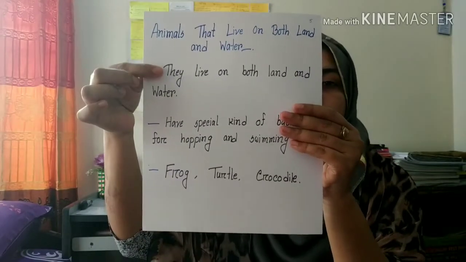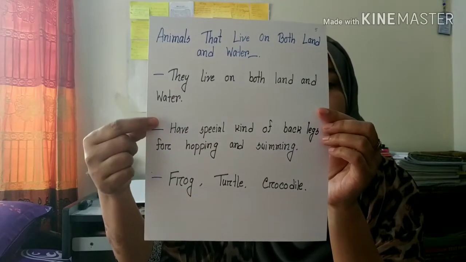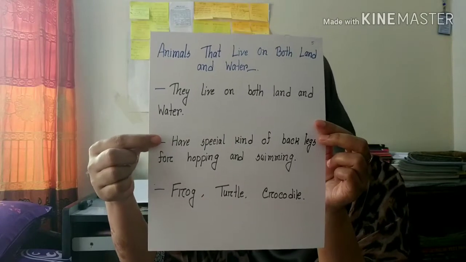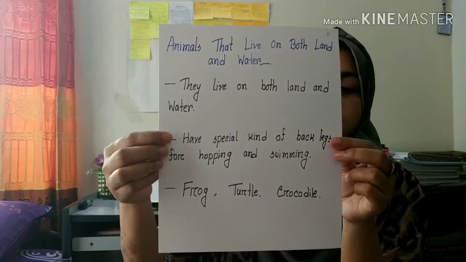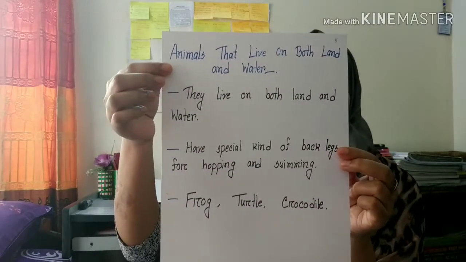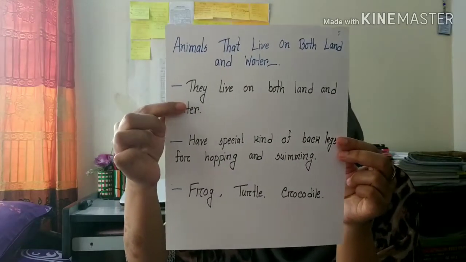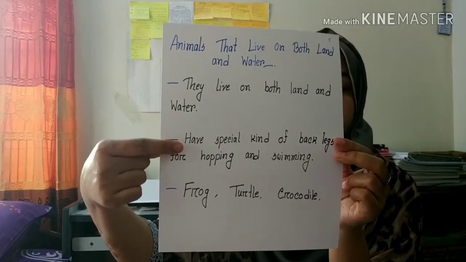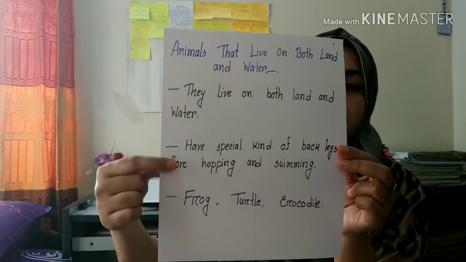They live on both land and water. They have special kinds of back legs for hopping and swimming.